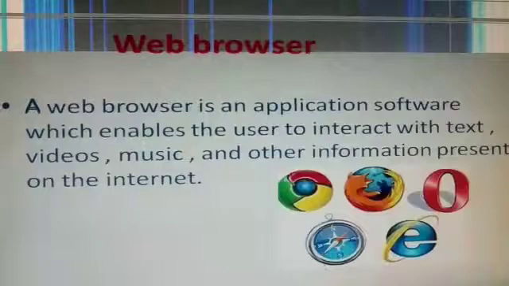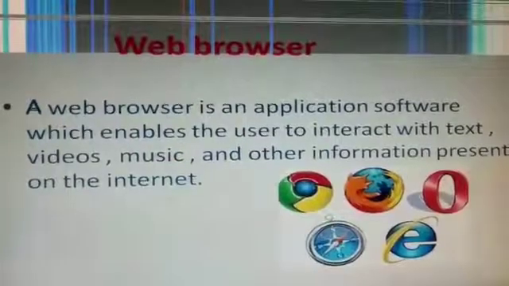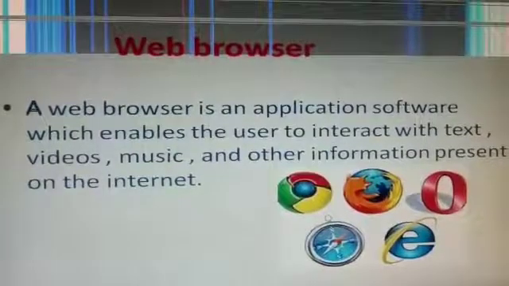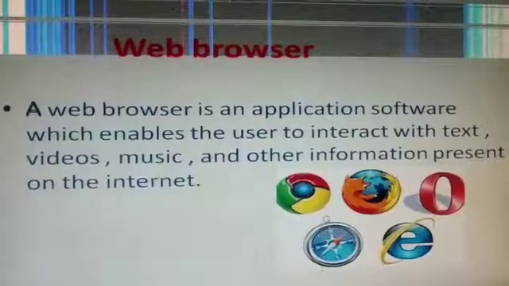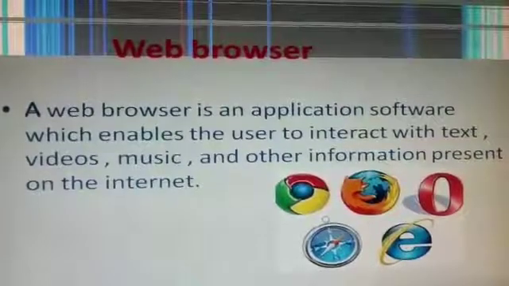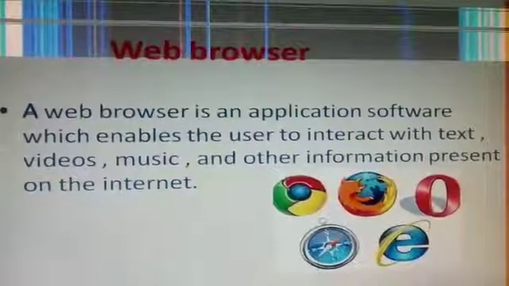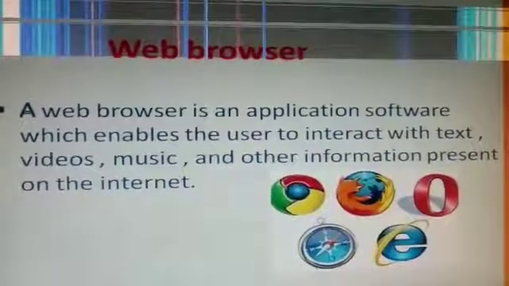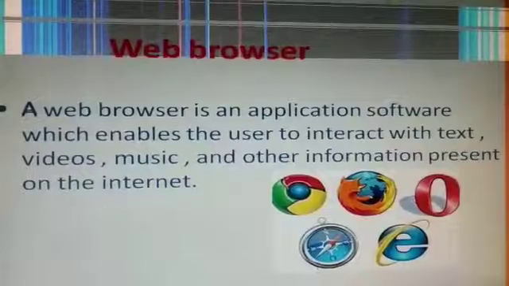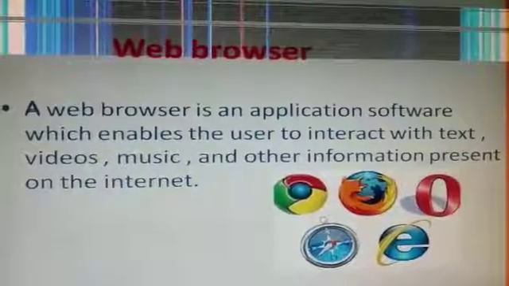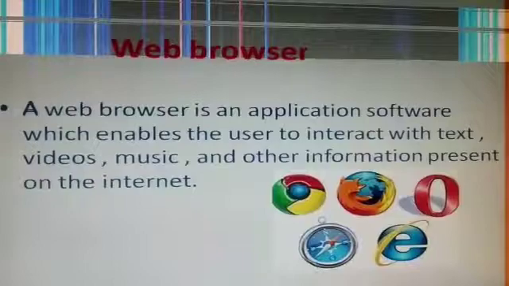Now, next one is web browser. A web browser is an application software which enables the user to interact with text, videos, graphics, music, and other information present on the internet. These are application software. Without these softwares, you can't use internet.